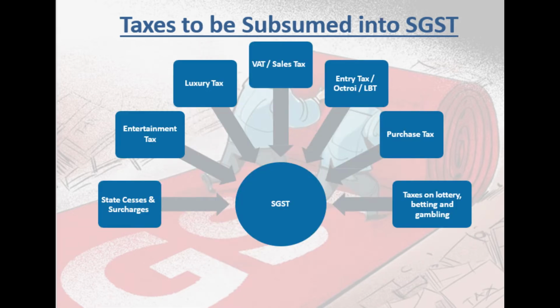Next slide, taxes to be subsumed in SGST, that is VAT, value added tax, state VAT of course, or sales tax, entry tax, octroi or LBT. LBT means local body tax, luxury tax, then purchase tax, entertainment tax, taxes on lottery, betting and gambling, state cesses and surcharge. Correct? So that's how it is, that all these state levies will be subsumed under SGST.